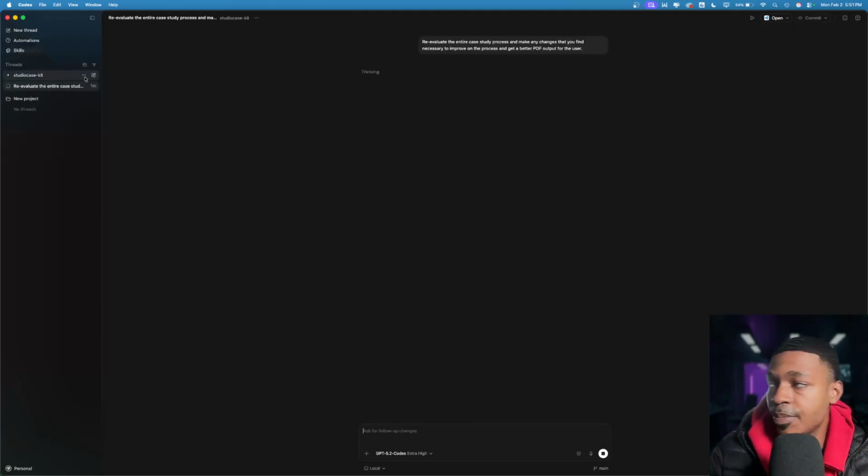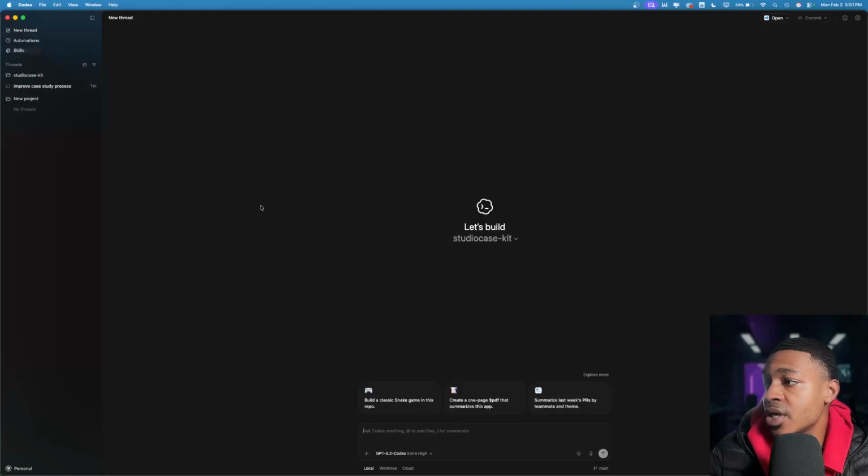And the power of Codex, if you don't know, is the fact that you can go here inside of this project and you can create a new thread inside of Studio Case Kit right there inside of this project. So let's say we're doing that.